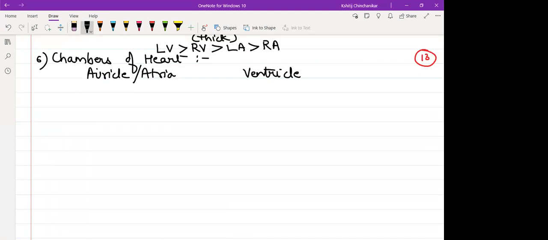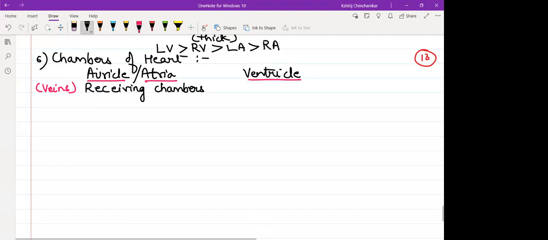So atria, auricle is the receiving chamber. Blood vessels which are bringing blood back to the heart, which type of blood vessel should be associated with atria? Veins should open in atria, or arteries? Obviously veins, we have just seen. Veins are the ones which bring blood back to the heart.